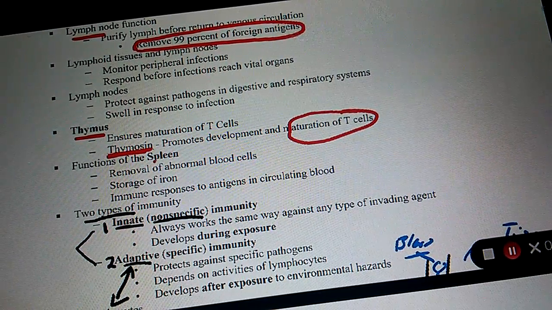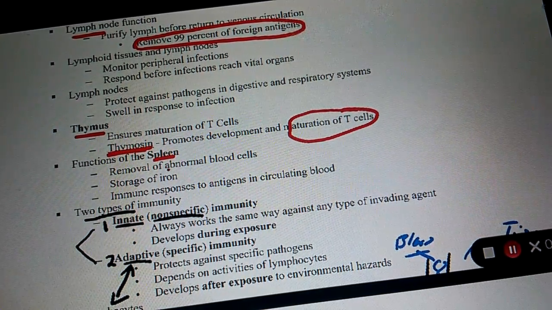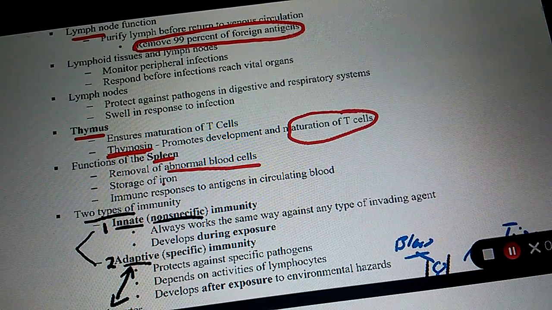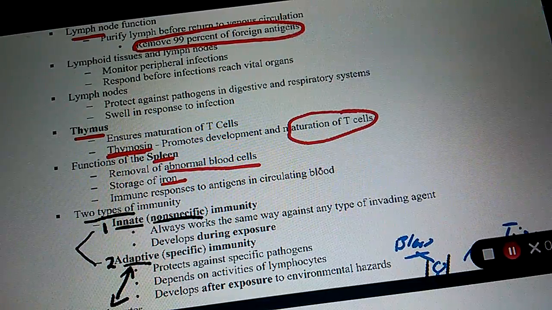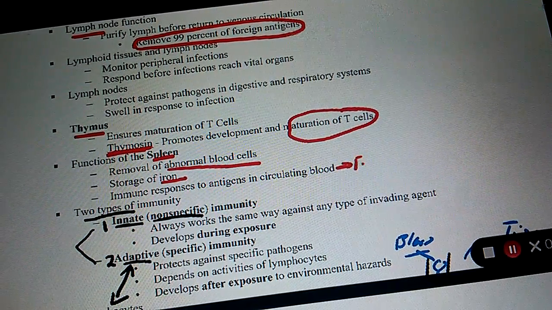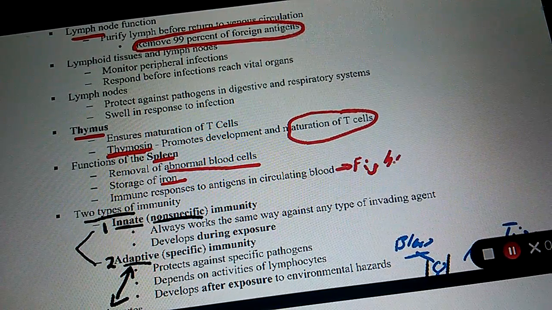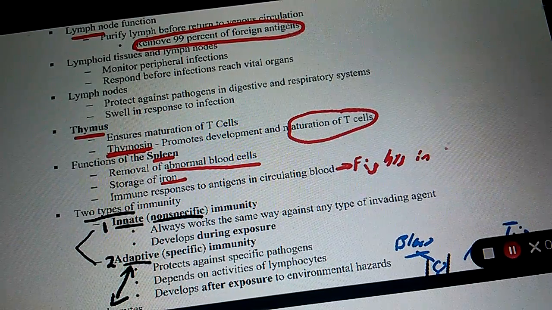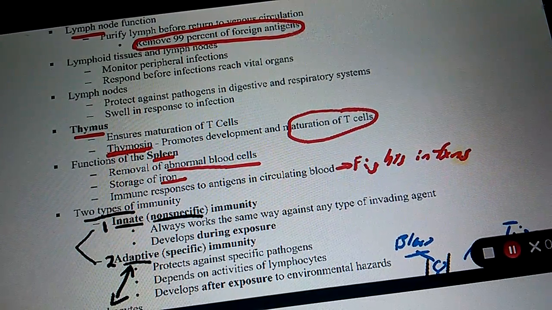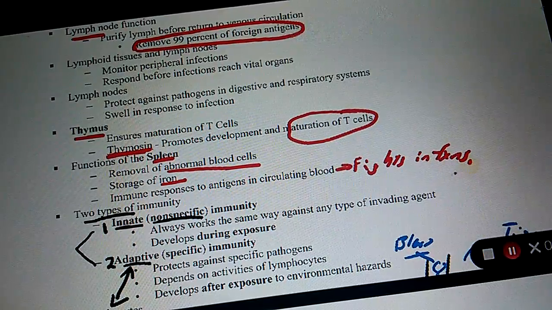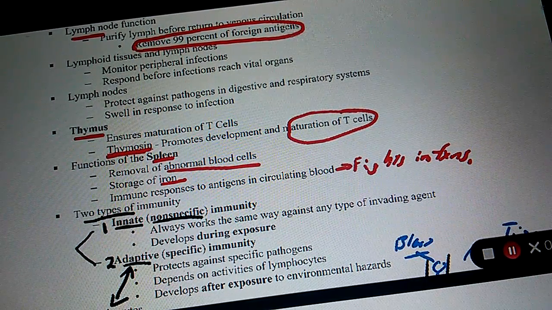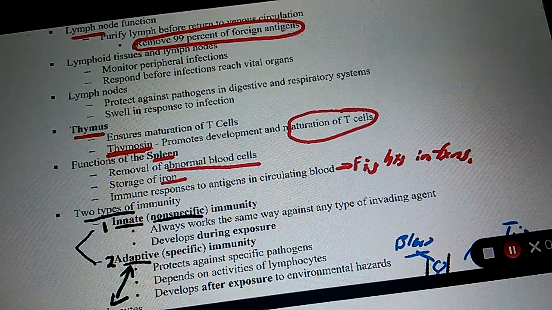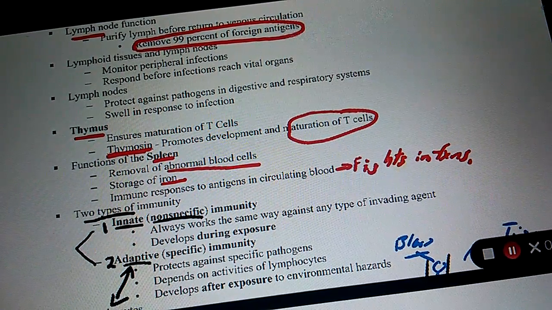What is the function of the spleen? Removal of abnormal blood cells, storage of iron, okay, and fight infections. That's really what this last one is. It really means it just fights infections. IFXNS stands for infections, guys. I know I did it on another video, but I just figured I'd say it again. Okay. Fights infections.